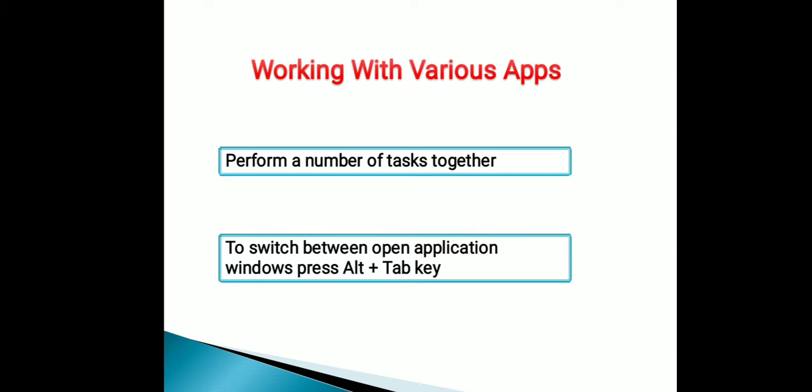So you can move from one file to another file. Switch between open windows. How will you switch between open windows? You just need to press the alt plus tab key. Understood?